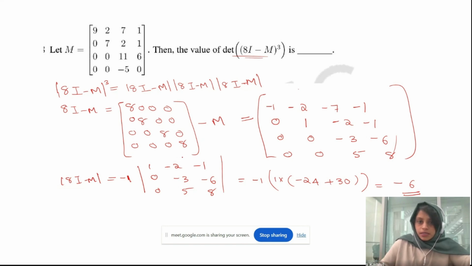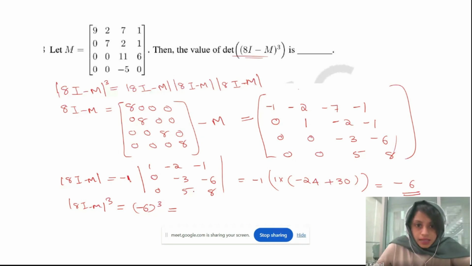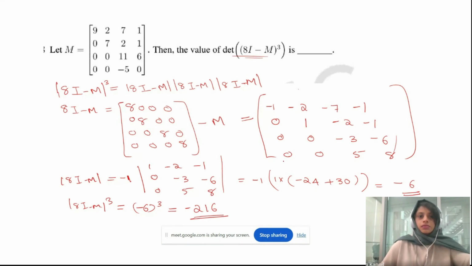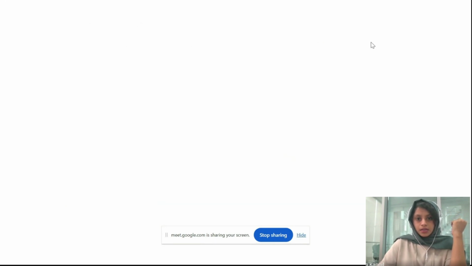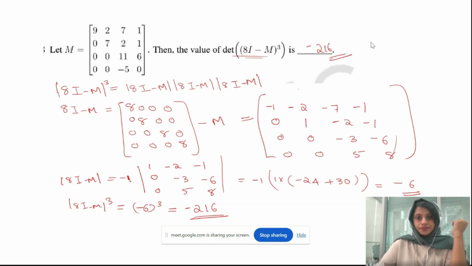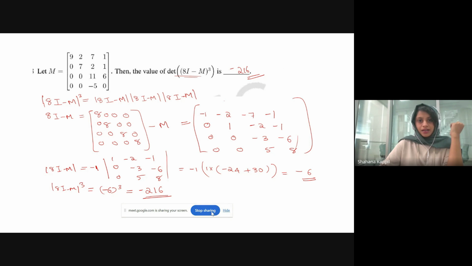And the problem is you need to find out the determinant of 8I minus M cube, which means minus 6 cube, that is, the answer will be minus 216. So the answer will be minus 216. So this will be the solution. Okay, so that is the answer. And thank you. I'm done.